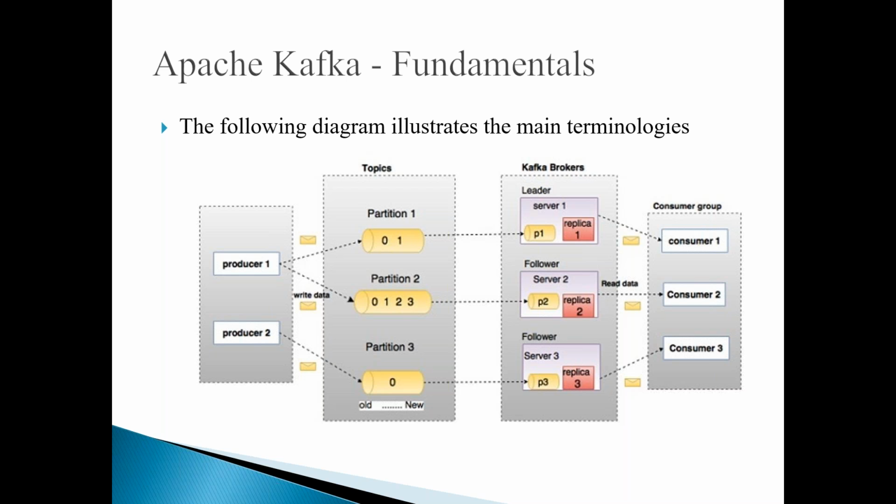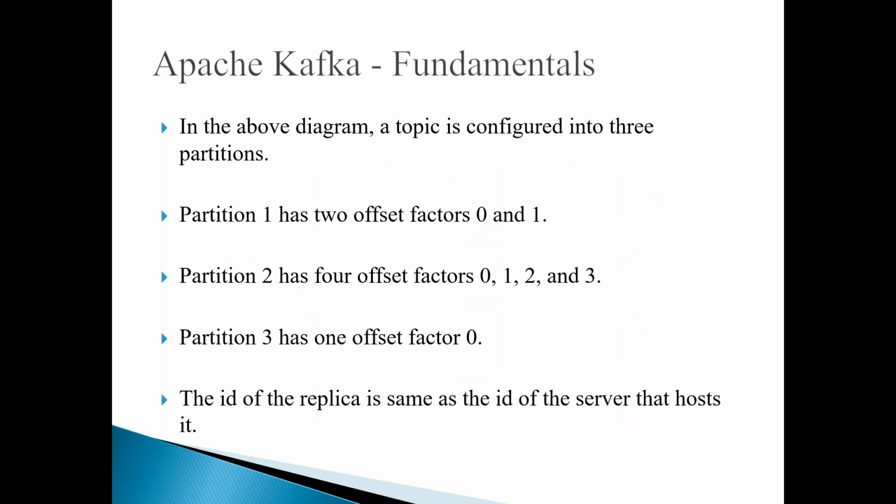Then when you see the right-hand side, you can see the consumer group. Consumer group means all the consumers who have a similar group ID are called a consumer group. You might have a consumer group or you might have individual consumers. All these consumers can connect to these Kafka brokers and they can receive the messages. So if you look at this overall, the producers are publishing the data to the topics, and these topics are associated with the Kafka brokers. And from these Kafka brokers, the consumers are receiving the messages. So let me explain in detail the meaning of each and every terminology of this, so that you can understand it very easily.